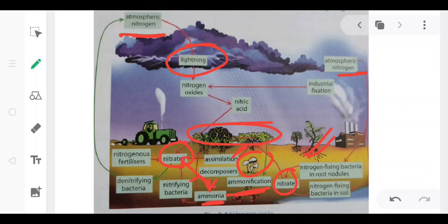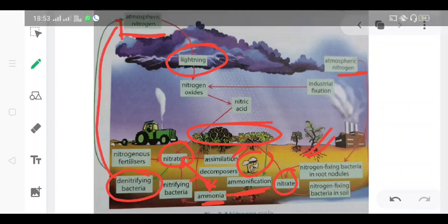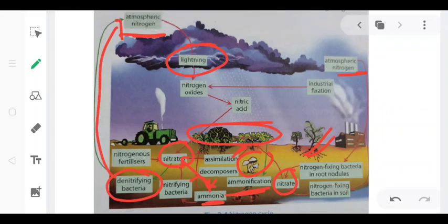And when these nitrates are acted upon by the denitrifying bacteria, the nitrate gets converted into atmospheric nitrogen. So this process of circulation of nitrogen between the atmosphere, soil, plants and animals is called the nitrogen cycle.